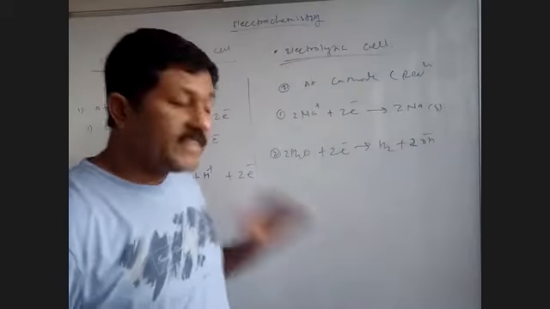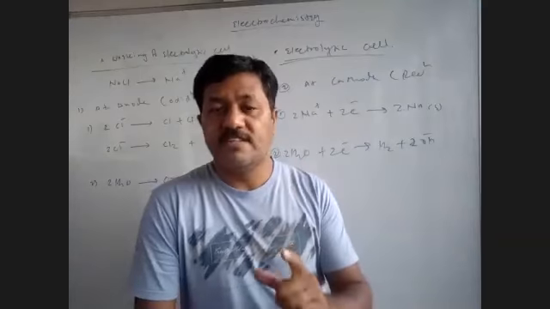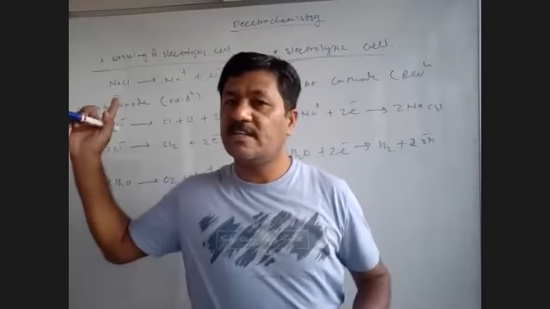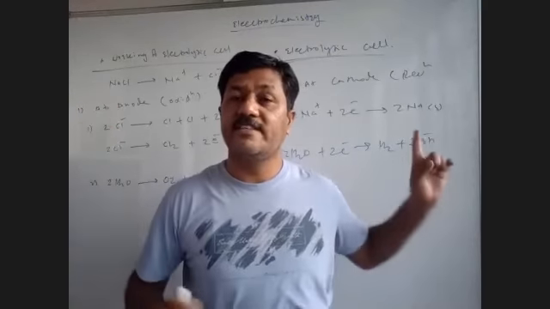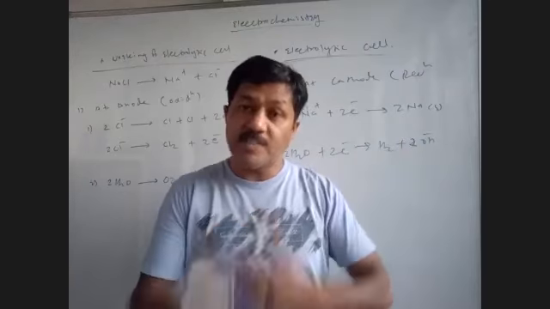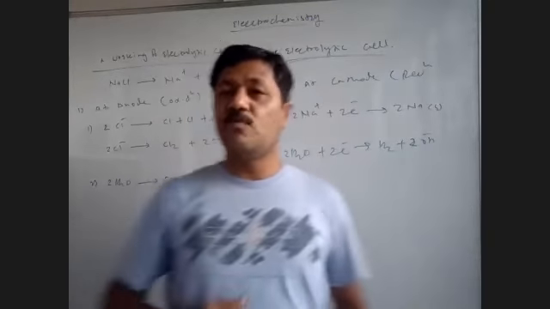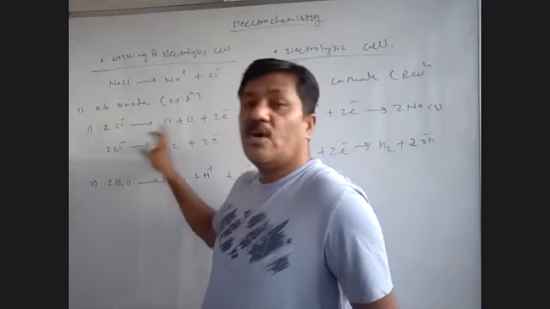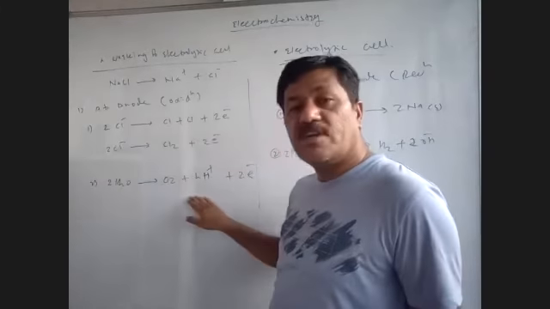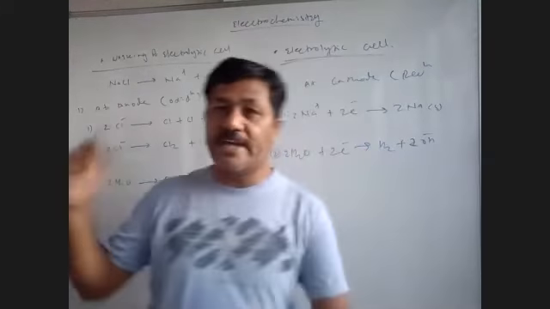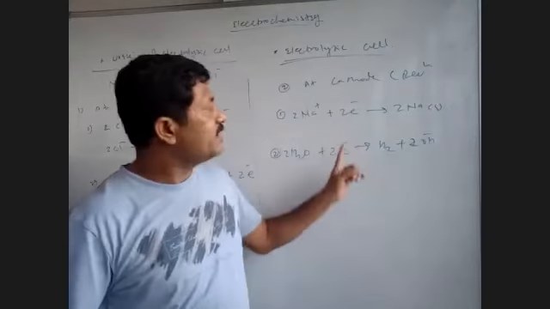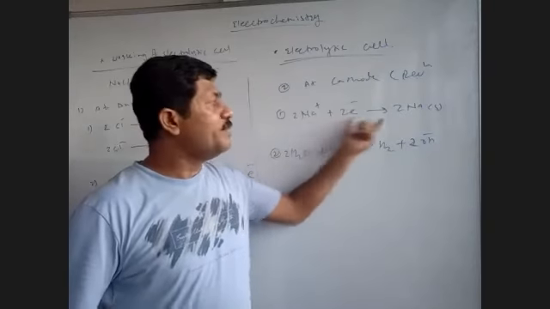So now see, as I stated, when we have the fused NaCl, only 2 reactions. One reaction occurs at anode, another reaction occurs at cathode. But when we have aqueous NaCl, sodium chloride के साथ साथ उसके अंदर water भी आता है. और when we have the water, at that time देखिए, chlorine का oxidation होगा, at the same time water का भी oxidation होने के chances है. ये 2 reaction possible.